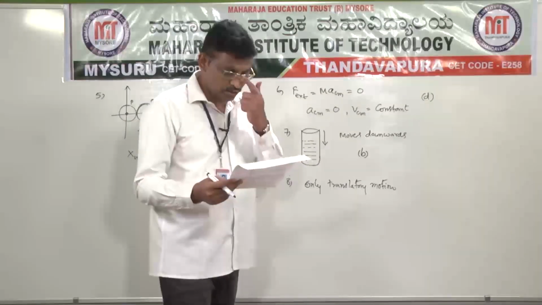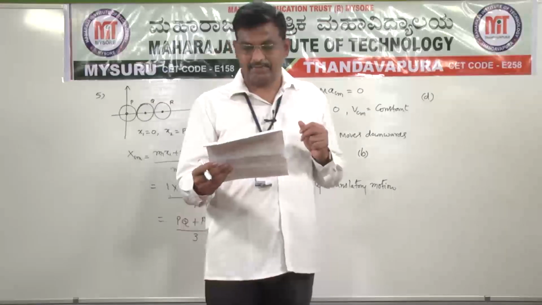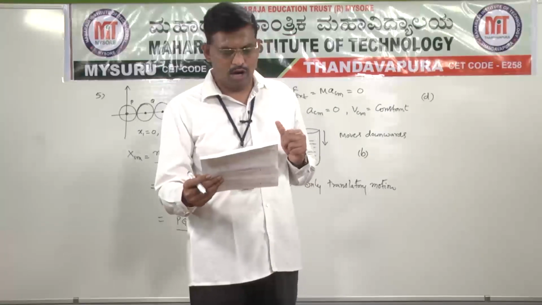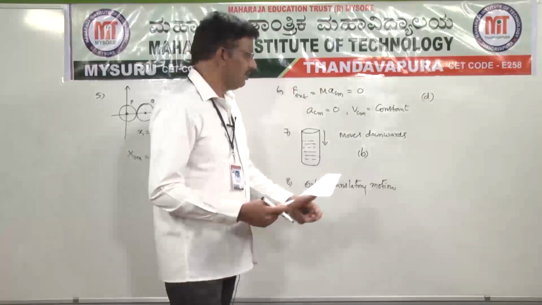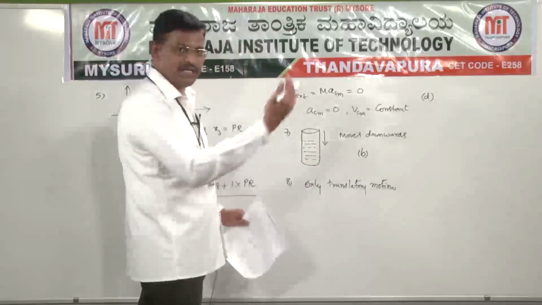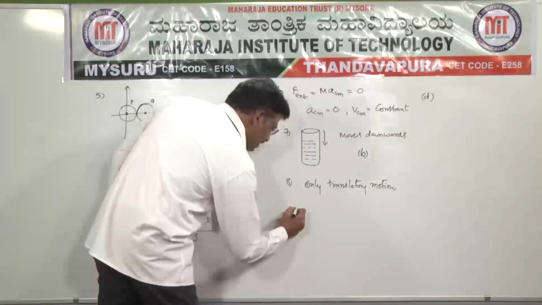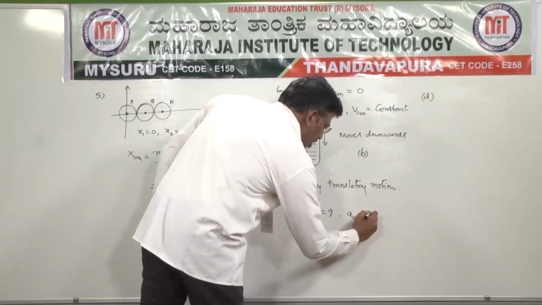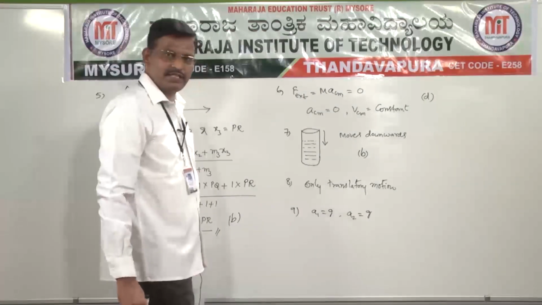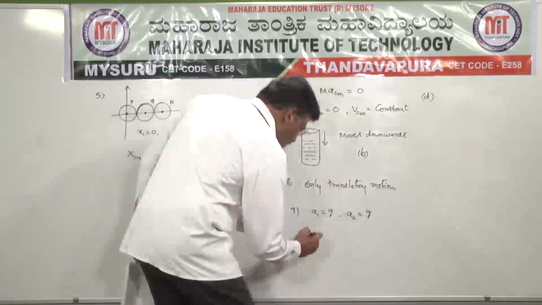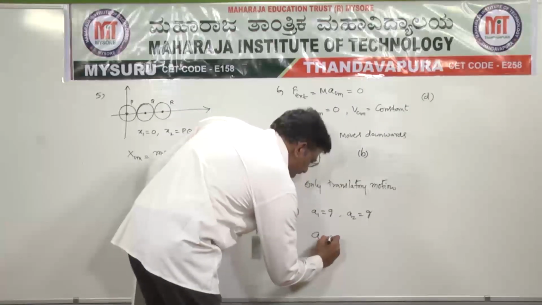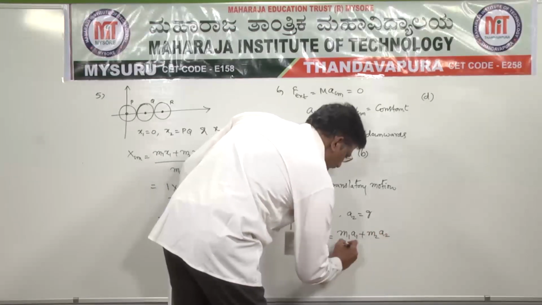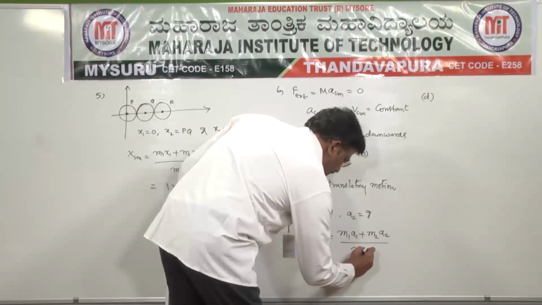Two balls are thrown simultaneously in air. The acceleration of the center of mass of the two balls while in air. Once the particles are thrown into air, the accelerations, that is A1 is equal to g and A2, both bodies' accelerations become acceleration due to gravity. So the ACM formula, ACM is equal to M1 A1 plus M2 A2 divided by M1 plus M2.